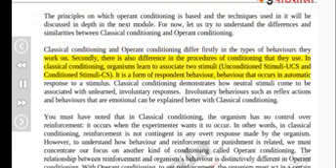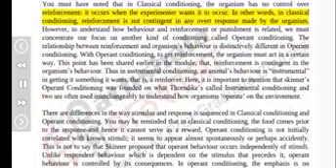In classical conditioning, organisms learn to associate two stimuli, unconditioned stimuli UCS and conditioned stimuli CS. It is a form of respondent behavior that occurs in automatic response to a stimulus. Classical conditioning demonstrates how neutral stimuli come to be associated with unlearned, involuntary responses. Involuntary behaviors such as reflex actions and behaviors that are emotional can be explained better with classical conditioning. You must have noted that in classical conditioning, the organism has no control over reinforcement. It occurs when the experimenter wants it to occur. In other words, in classical conditioning, reinforcement is not contingent on any overt response made by the organism.